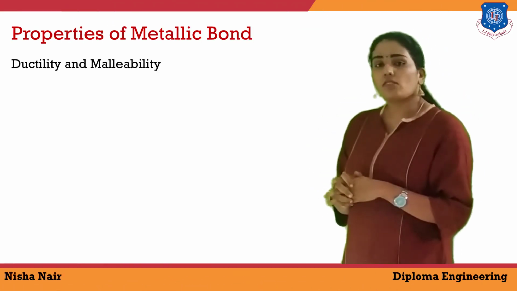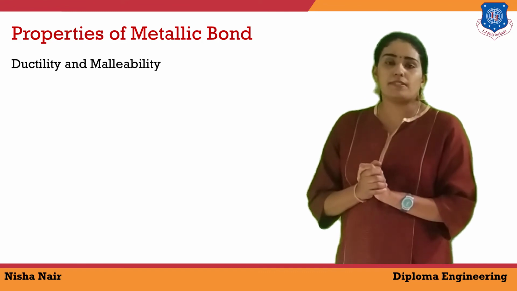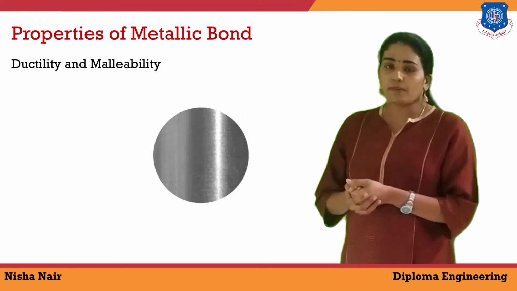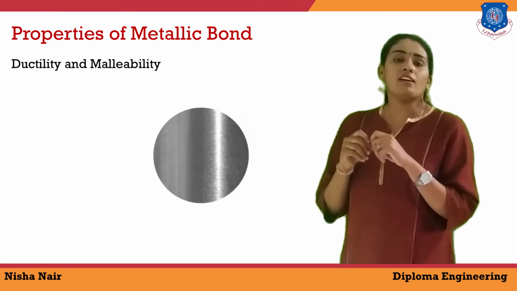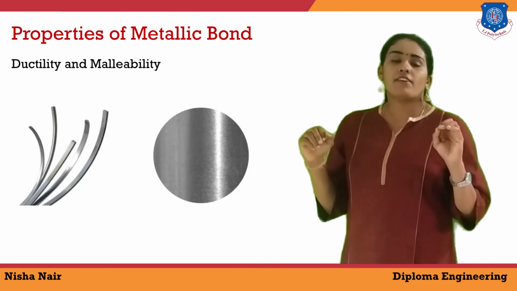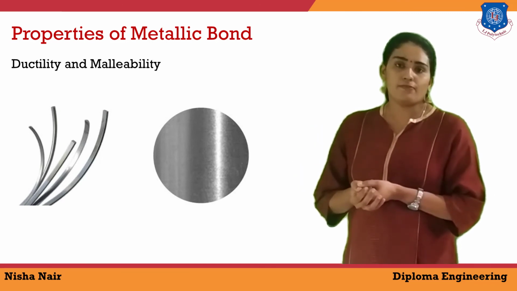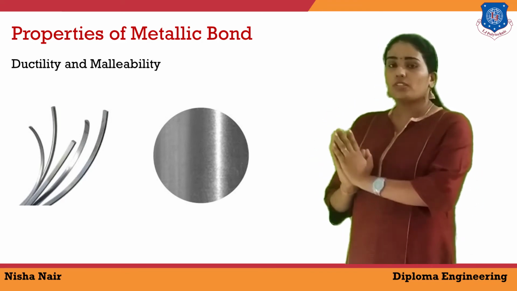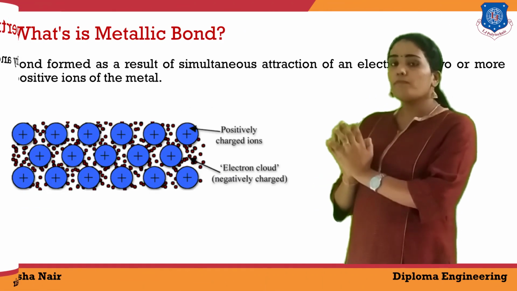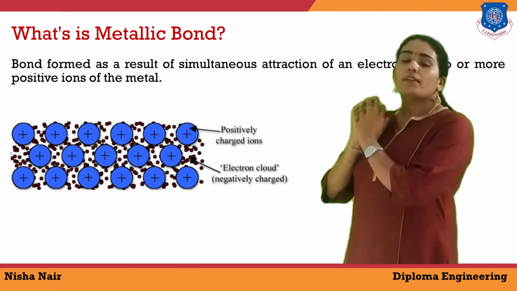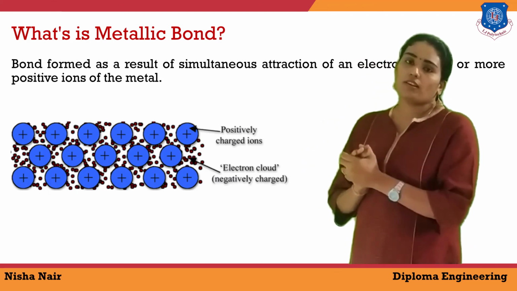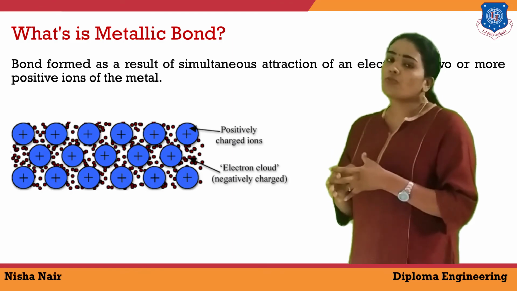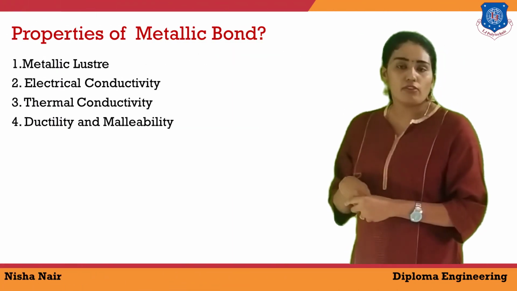Now the last property of metal is malleability and ductility. Metal can be formed into sheets, which is known as malleability, and it can also be drawn into thin wire, which is known as ductility. So these are the properties of metal, and the main reason for metal to show these properties is the presence of the metallic bond, which is due to the positive kernels and delocalized electrons. The presence of these mobile electrons plays a crucial role for a metal to show all these properties.